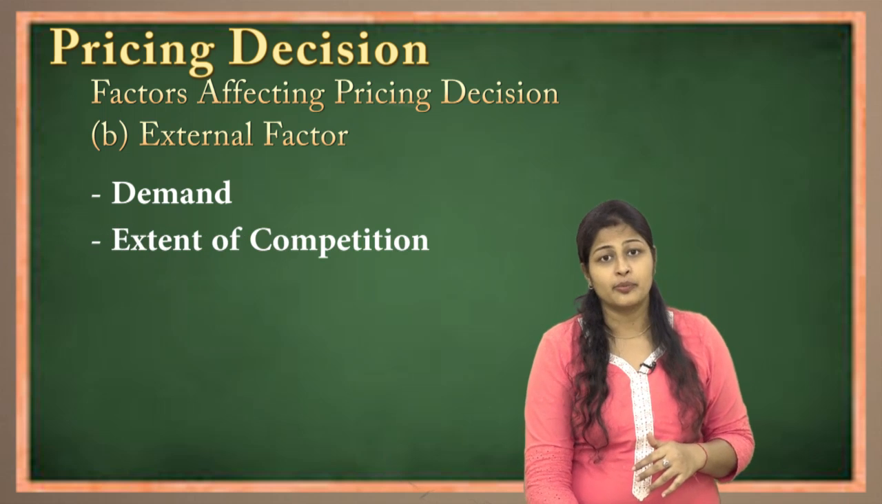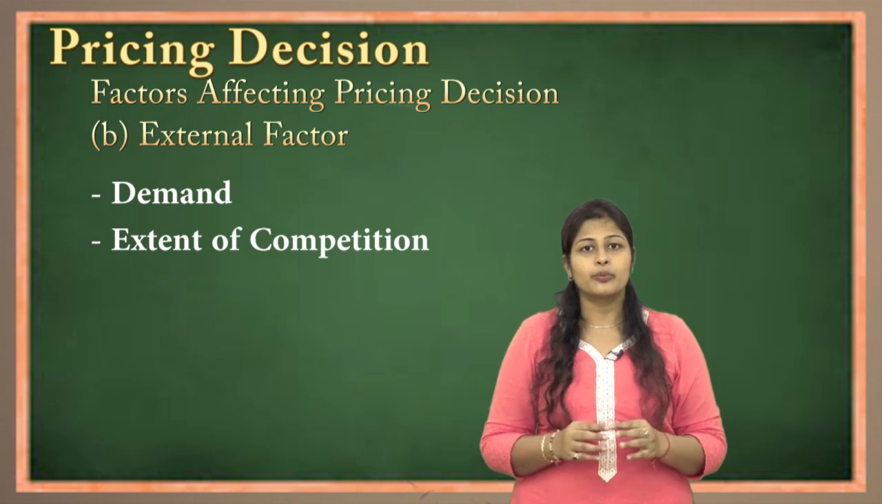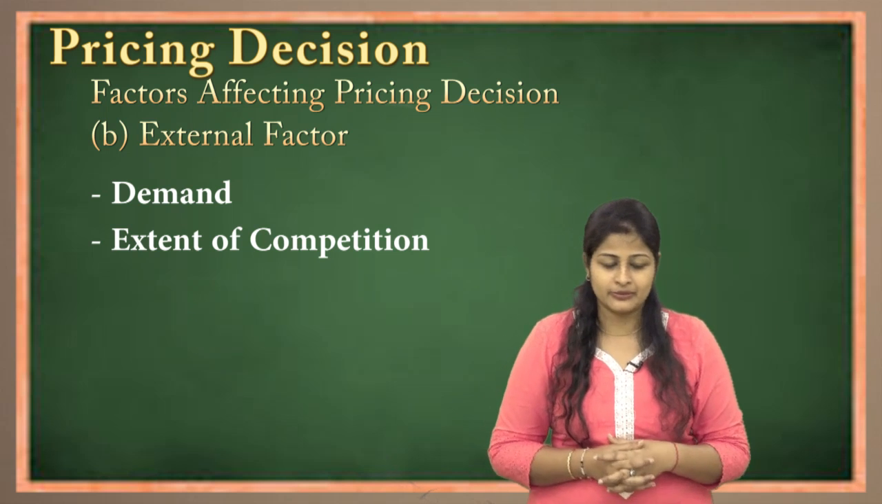Next is the extent of competition. Higher the competition, prices will definitely be lower. Lower the competition, then they can charge the maximum price.